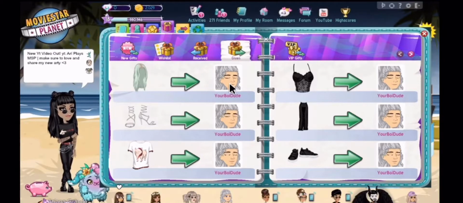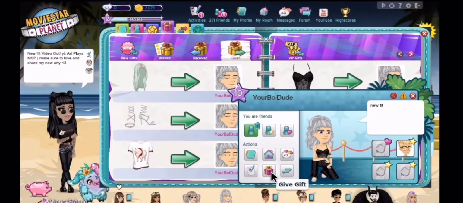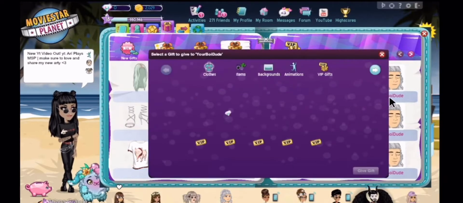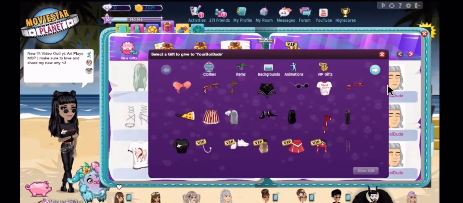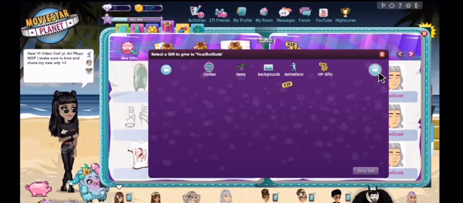Hey, I'm gonna show you how to glitch girl clothes to boys and vice versa. So, what you do is you go to give someone a gift, and you look for a gender neutral item so that the glitch works.